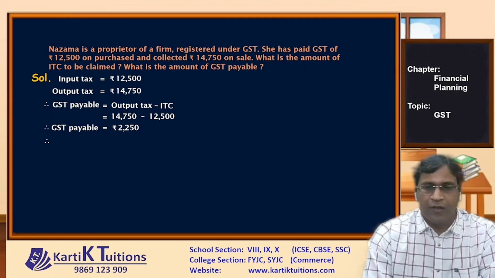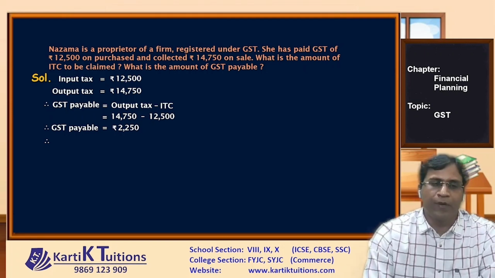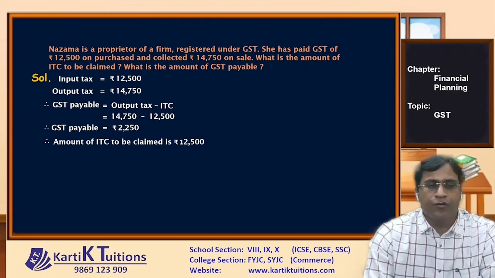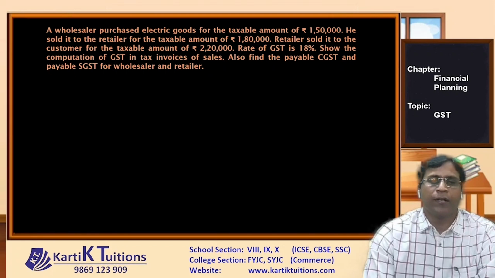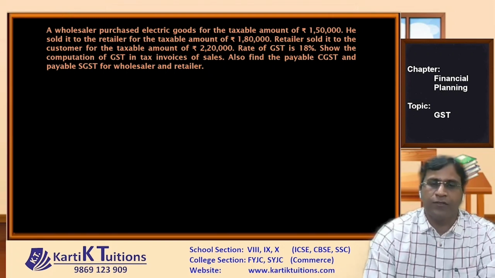So in other words, the amount of ITC claim is rupees 12,500 and the GST payable is rupees 2,250. Let's look at one more sum. He sold it to the retailer for the taxable amount of rupees 1,80,000. Retailer sold it to the customer for a taxable amount of rupees 2,20,000. Rate of GST is 18%. Show the computation of GST in tax invoices of sales. Also find the payable CGST, payable SGST for the wholesale and retail.